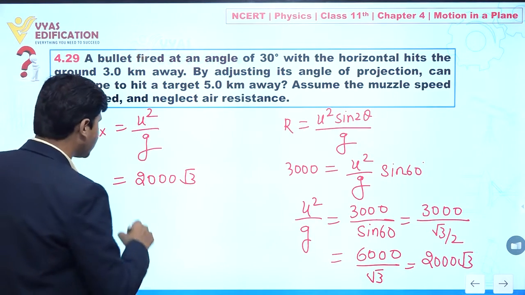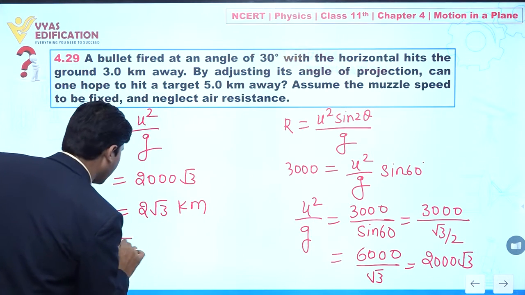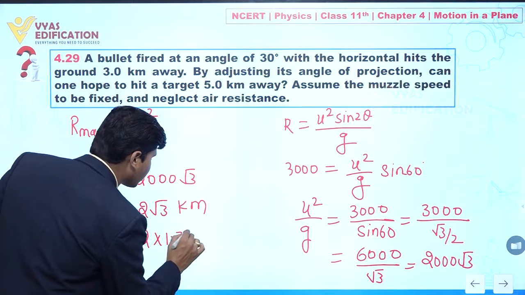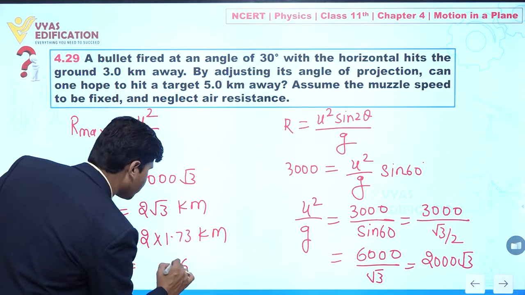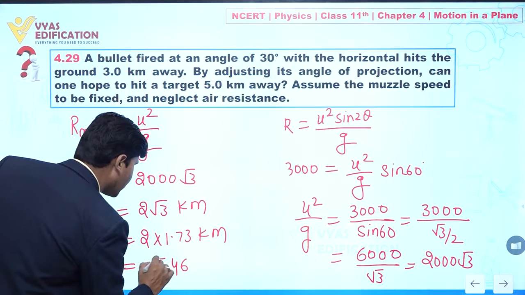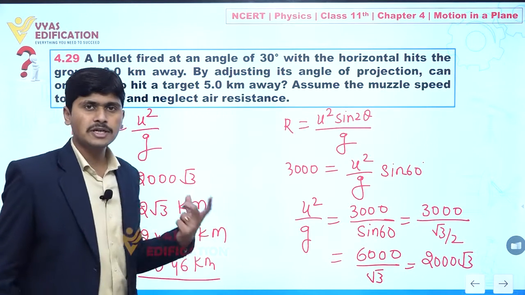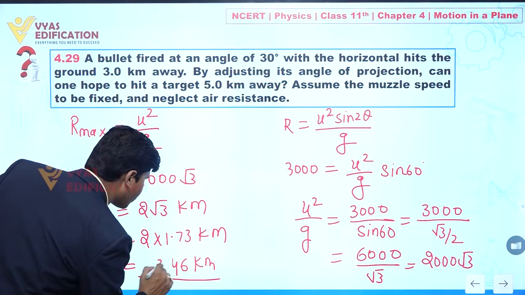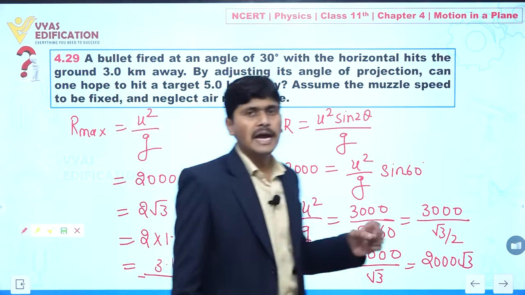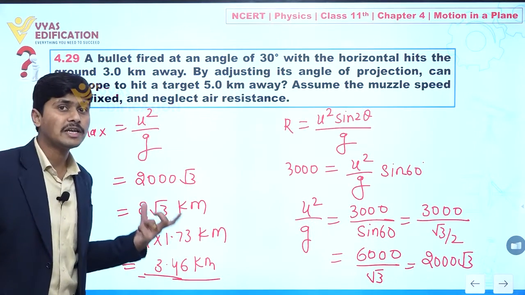Clear? It means we can also write this as 2 root 3 km. Yes or no? It means 2 into 1.73 km. So if we multiply, this is 3.46 km. Clear? So at this angle of projection we are getting the maximum value of range, which is 3.46 km.